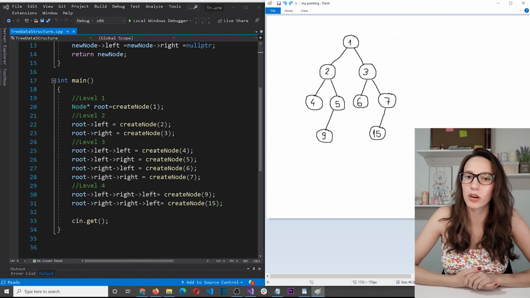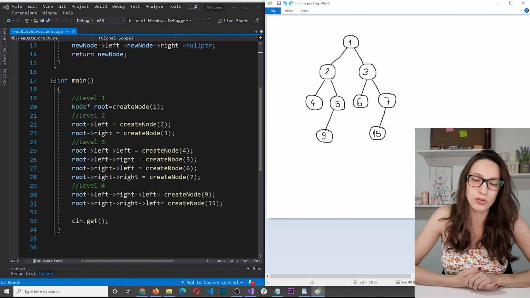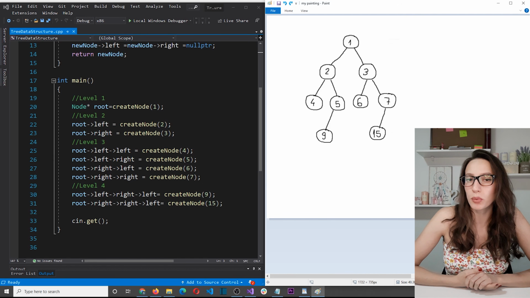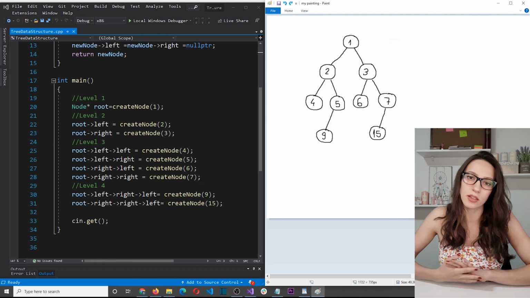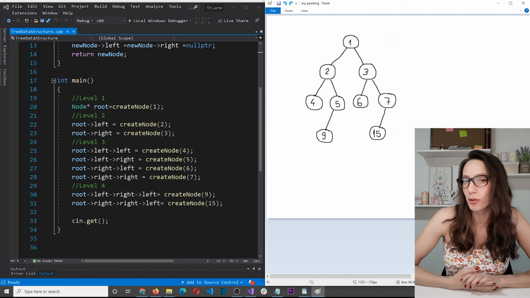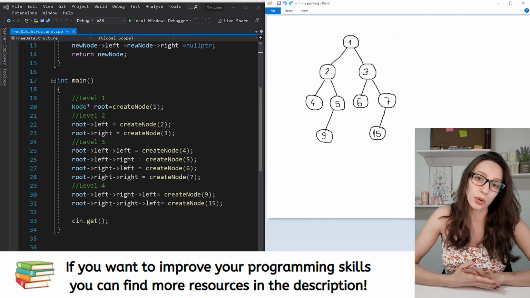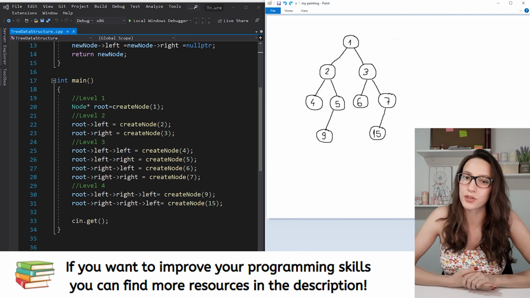In this video we will talk about different ways to traverse a binary tree and different algorithms. So we will discuss depth-first search and breadth-first search algorithms, and I will also show you how you can use recursion in order to traverse a tree.